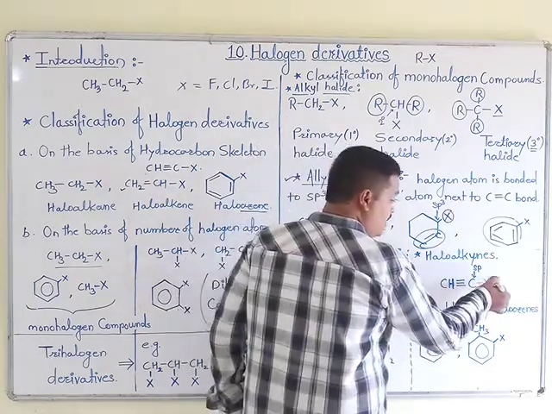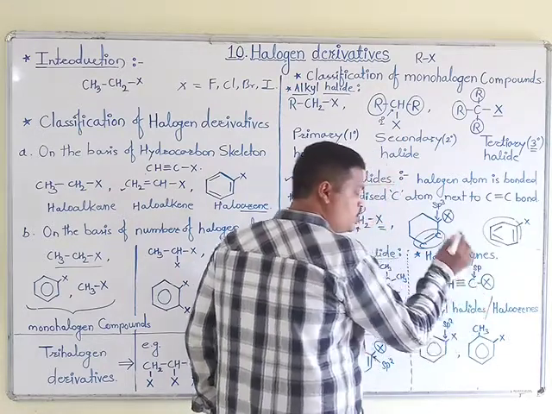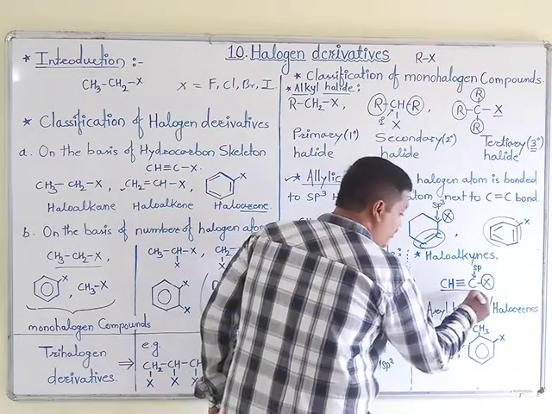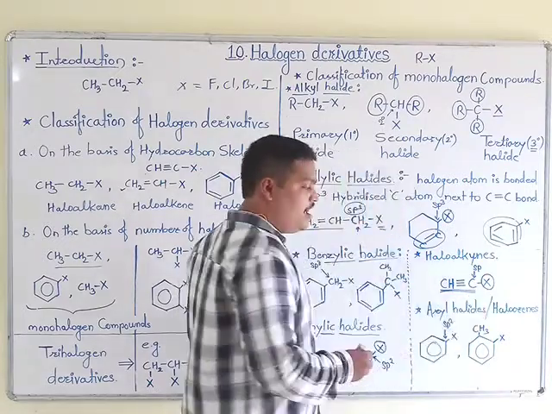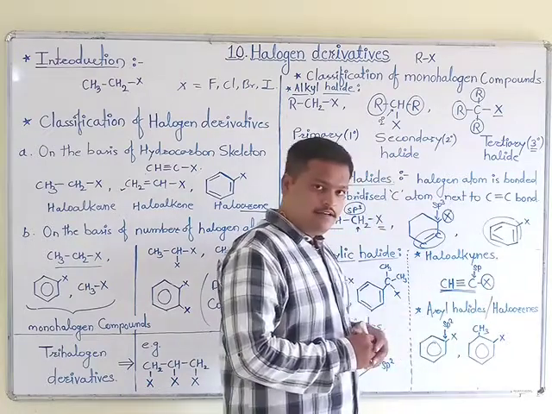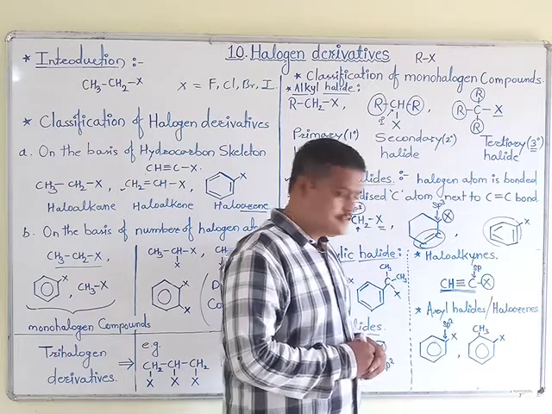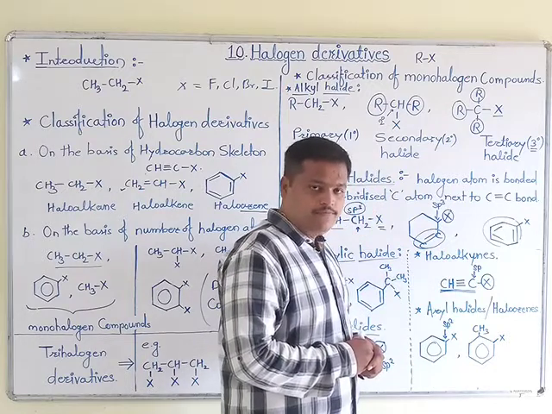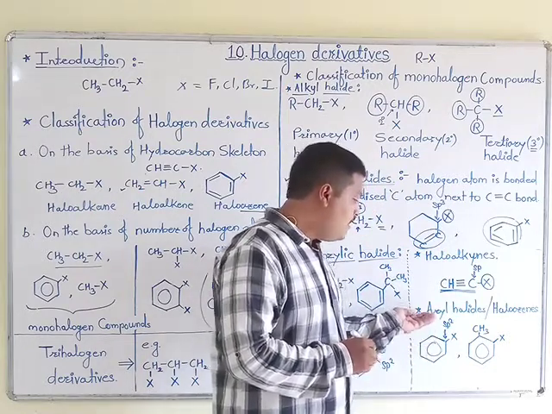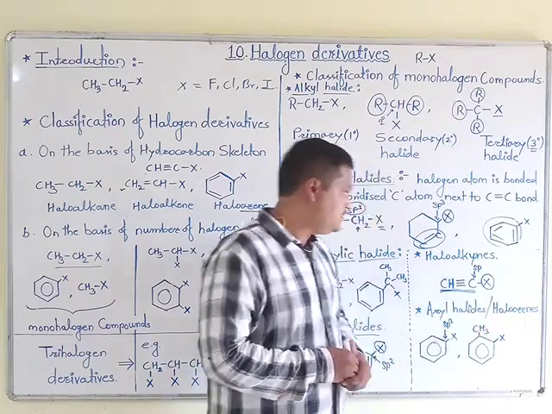The halogen-attached carbon is part of a triple bonded carbon, which means the halogen attached carbon is triple bonded. Such compounds are called haloalkynes.